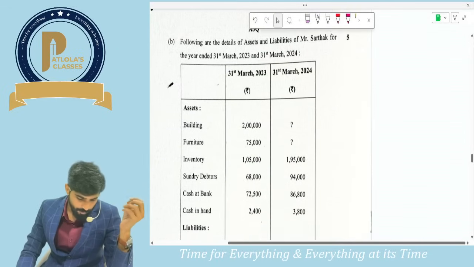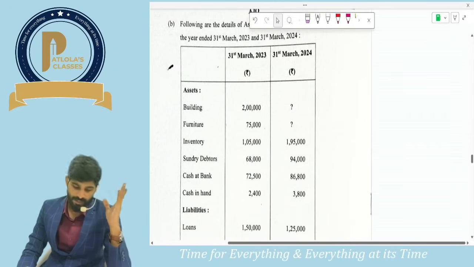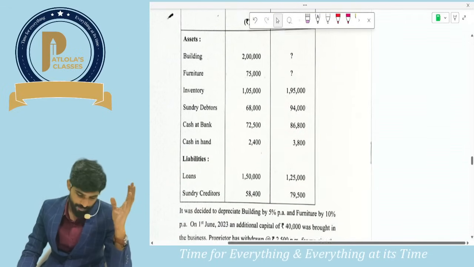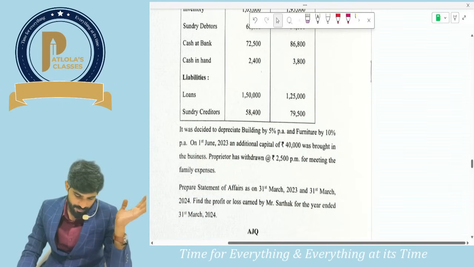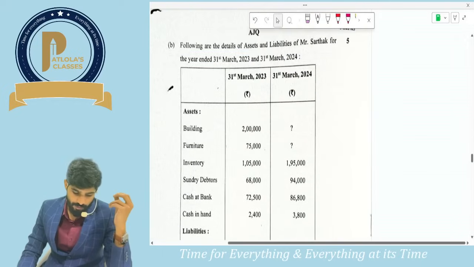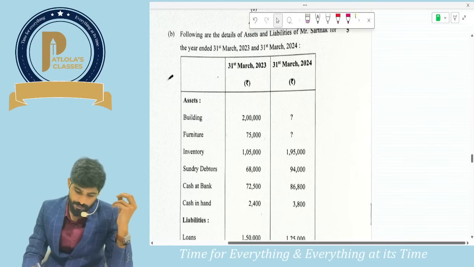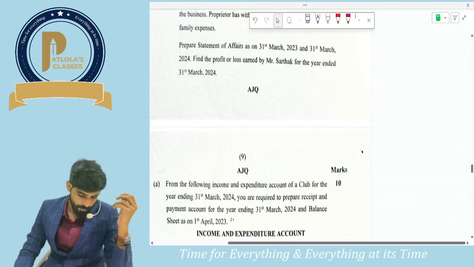Then 4B, whenever I see question marks, I remember single entry system. So this is a straightforward question, very much similar to the question which is there in your study material. This is from single entry system for 5 marks. Okay guys, we are done with 4 questions.